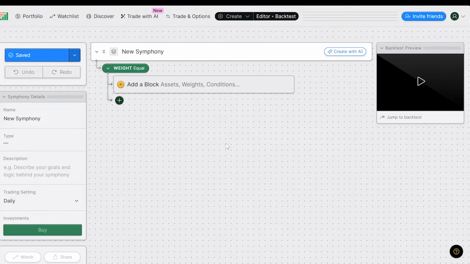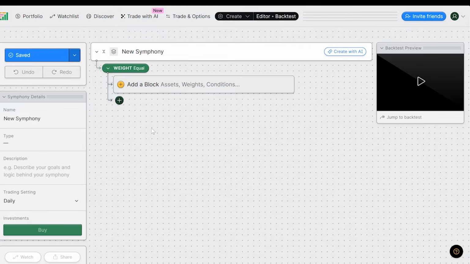I find this to be a little bit difficult to use, to be honest. It does take some getting used to. Once you're used to it, it can still be confusing because of the way that Composer does everything by asset weights, rather than trade-based conditionals. So there's never like, if this happens, do this trade.